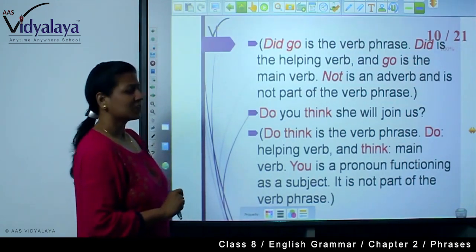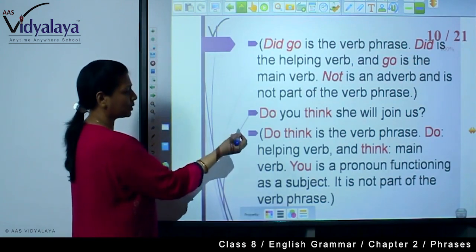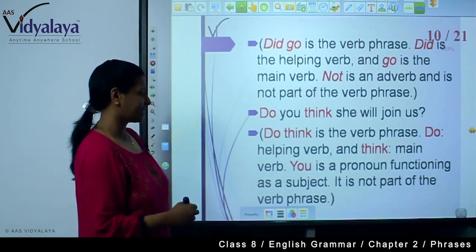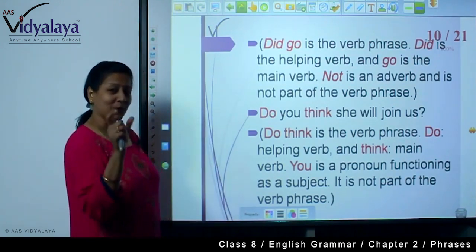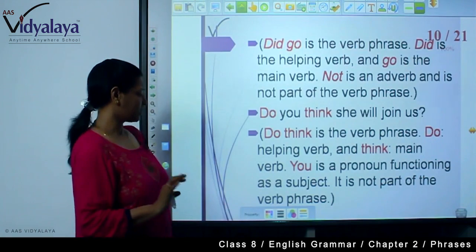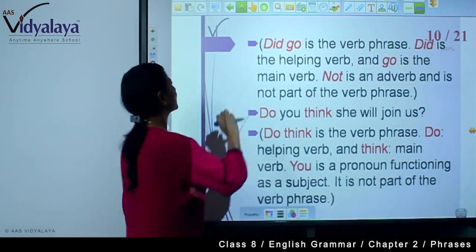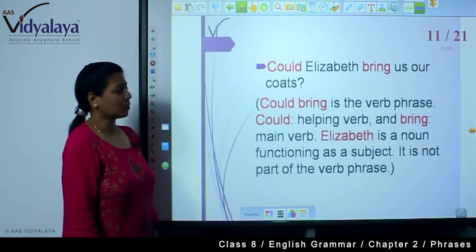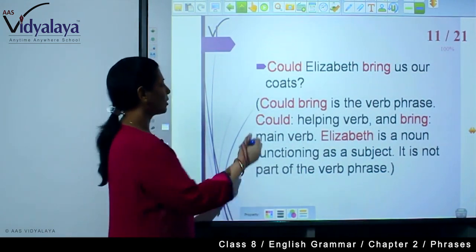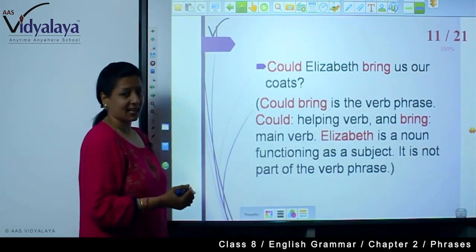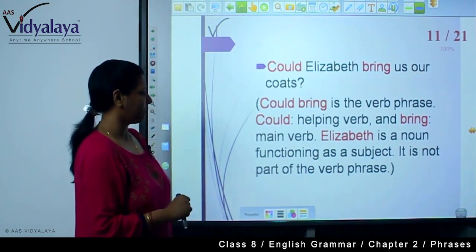Do you think she will join us? So do think is the verb phrase, do is the helping verb and think is the main verb. You is a pronoun that is functioning as a subject, so it is not part of the verb phrase. Could Elizabeth bring us our coats? So here you are seeing could bring is the verb phrase. Could is the helping verb and bring is the main verb.